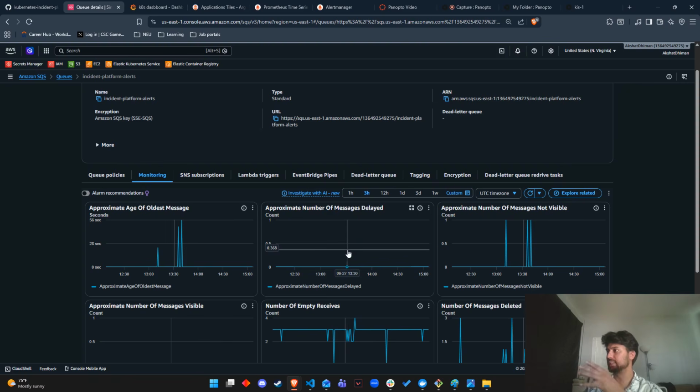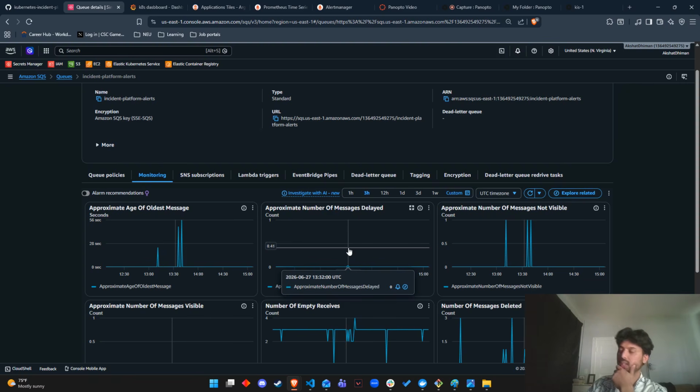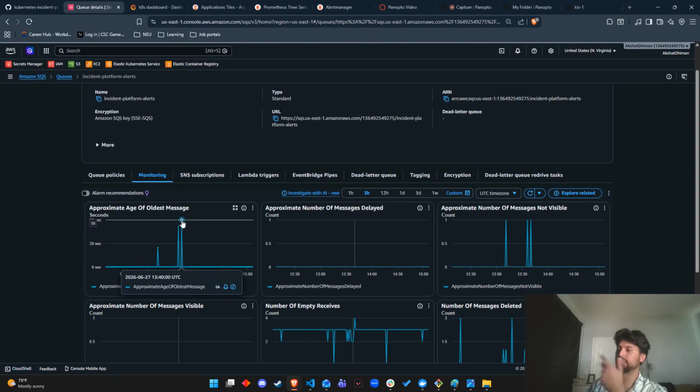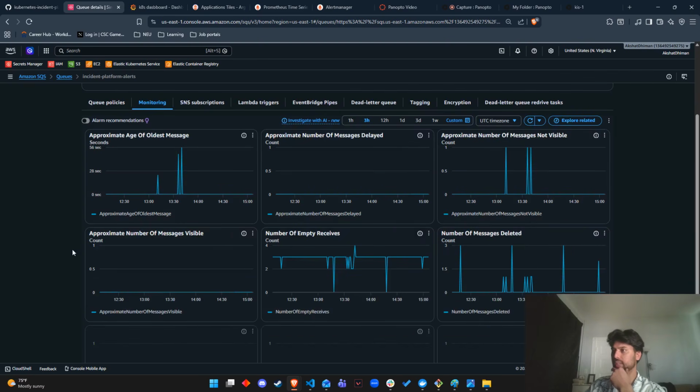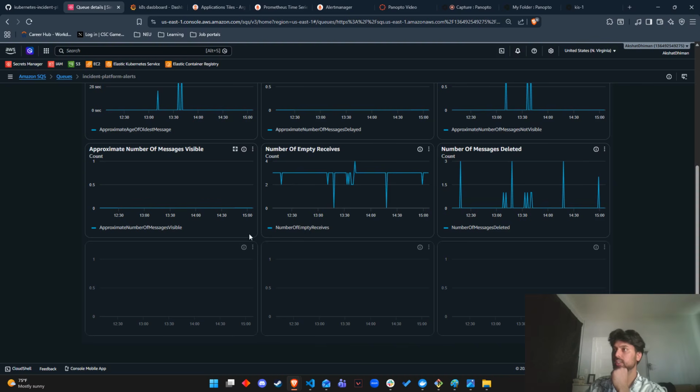And no messages have been delayed because that pod restarted because of the deployment, which has its replicas mentioned. That's why our pod restarted within a few seconds and the message just stayed in the queue for this many milliseconds. And that's the approximate number of messages which are not visible, and the other metrics.